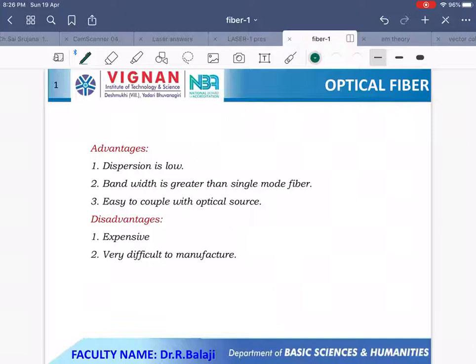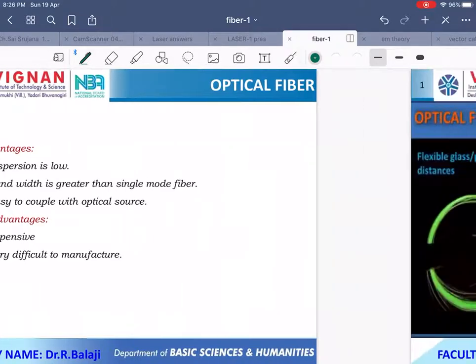So advantages: dispersion loss is less, bandwidth is greater than single mode fiber, easy to couple with optical sources. And disadvantages: the fabrication is very difficult and very expensive.